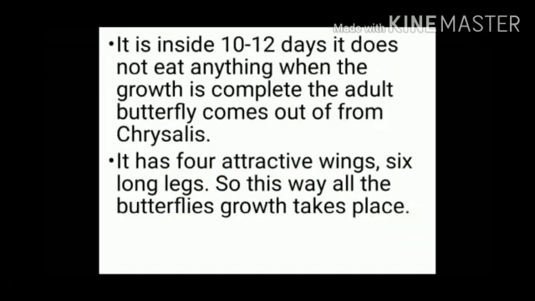It is inside for 10 to 12 days. It does not eat anything. When the growth is complete, the adult butterfly comes out from the chrysalis. It has 4 attractive wings and 6 long legs. This is how all butterflies grow.